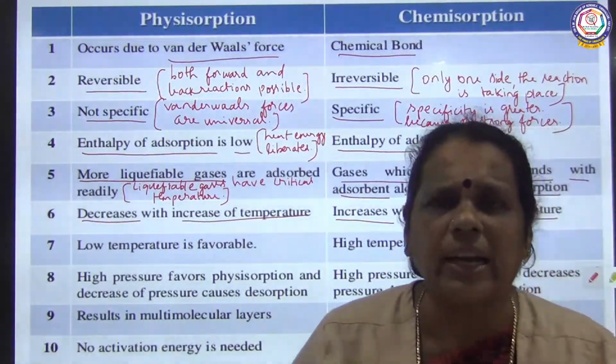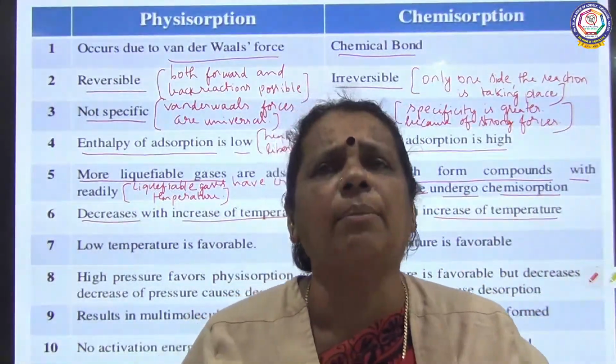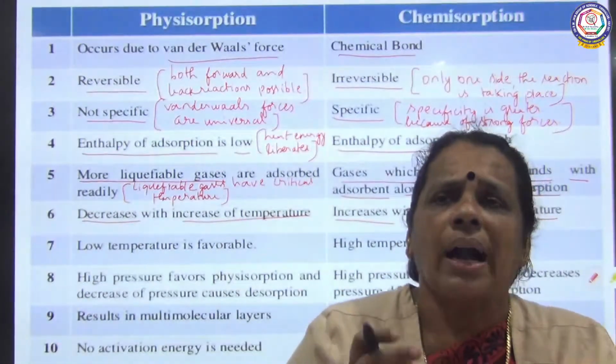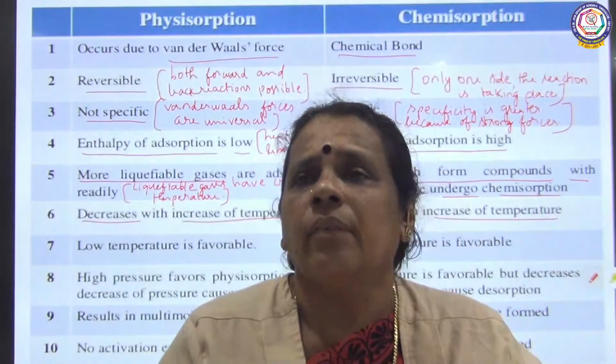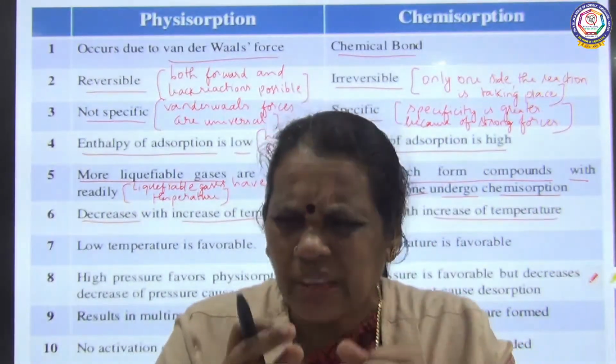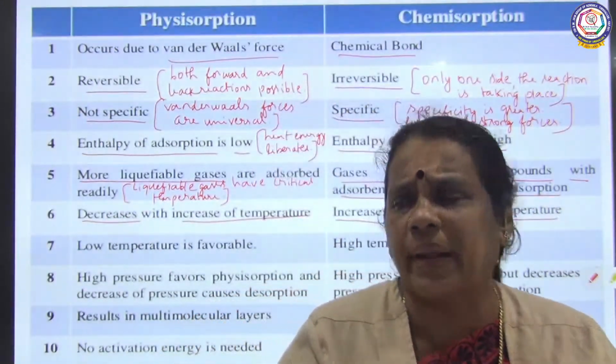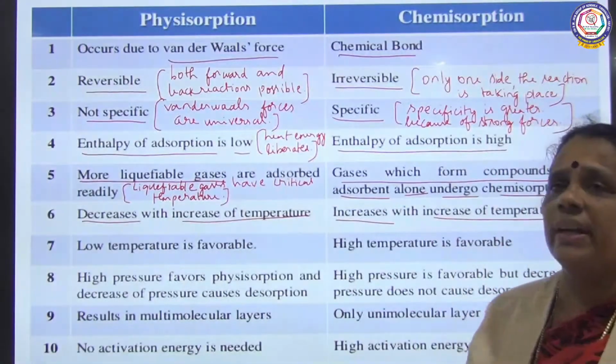As it is strong chemical bond formation, as we increase the temperature, chemical adsorption also increases.